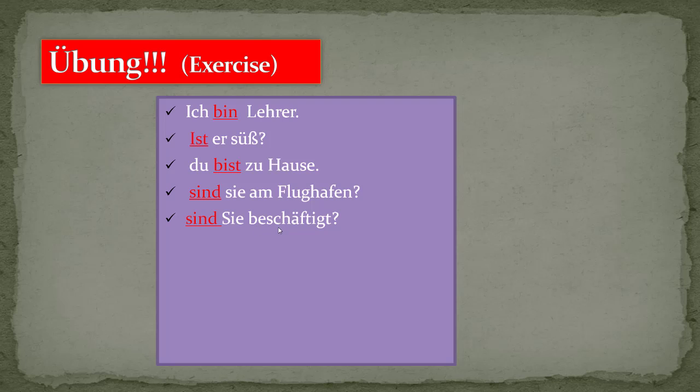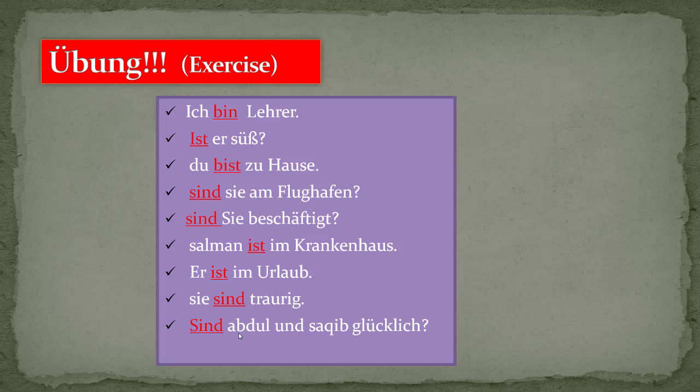Sind Sie beschäftigt? Are they busy? Salman ist im Krankenhaus. Salman is in the hospital. Here ist is the sein conjugation verb, so it always comes in the second position. Er ist im Urlaub. He is on holiday, and the verb is ist because we are using er. Sie sind traurig. They are sad. Traurig means sad. Sind Abdul und Saqib glücklich? Are Abdul and Saqib happy?